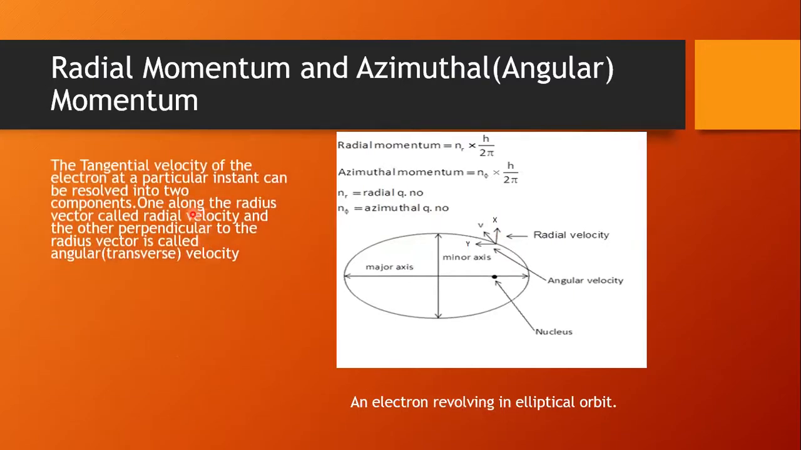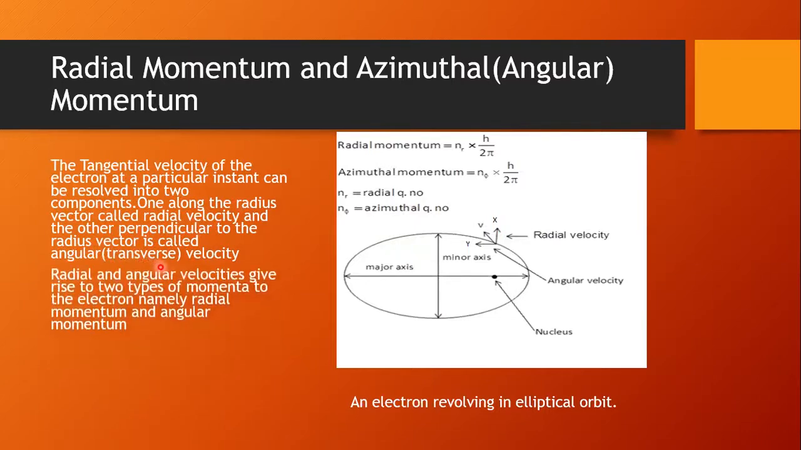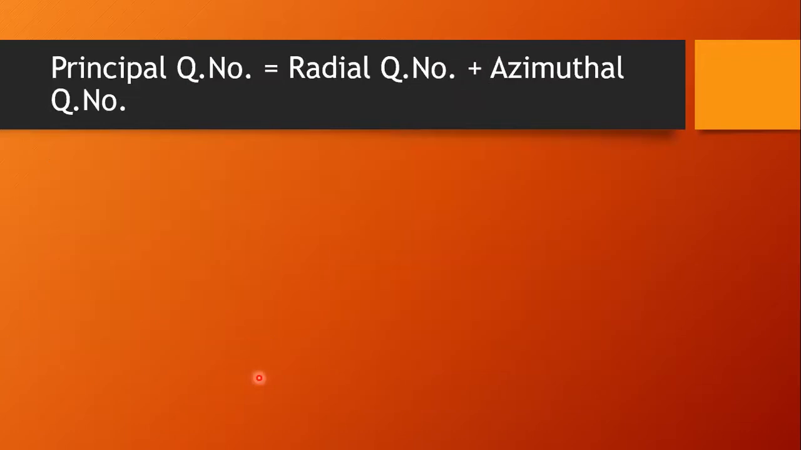So the tangential velocity of the electron at a particular instant can be resolved into two components of velocity. One along the radius vector, called the radial velocity, and the other perpendicular to the radius vector, called the angular velocity or transverse velocity. Radial and angular velocities give rise to two types of momenta to the electron, namely radial momentum and angular momentum. V indicates the tangential velocity in the diagram. X indicates radial velocity and Y indicates angular velocity.